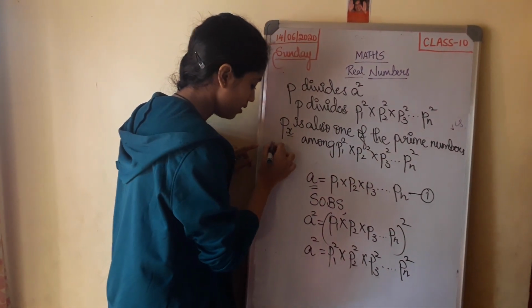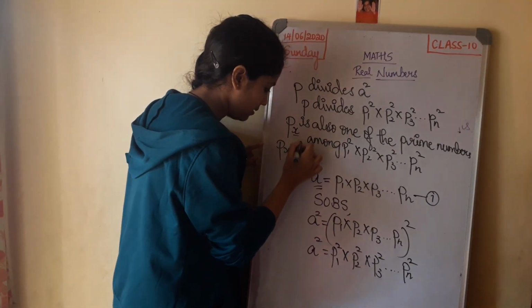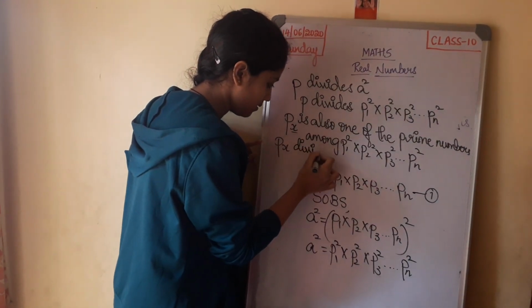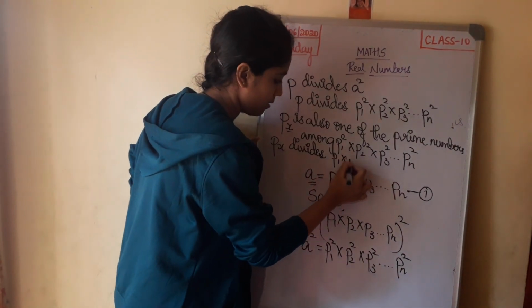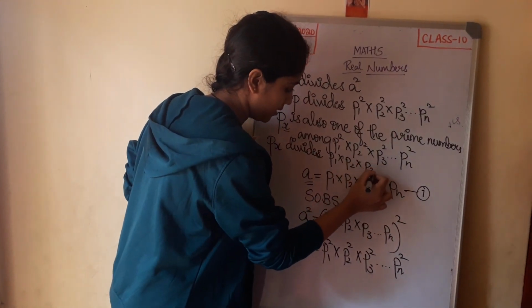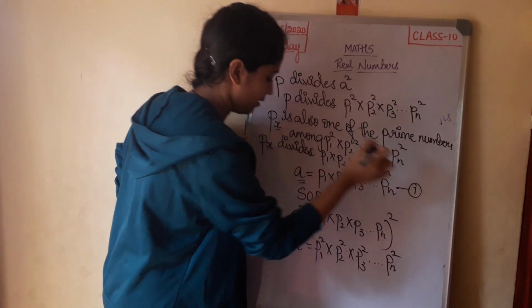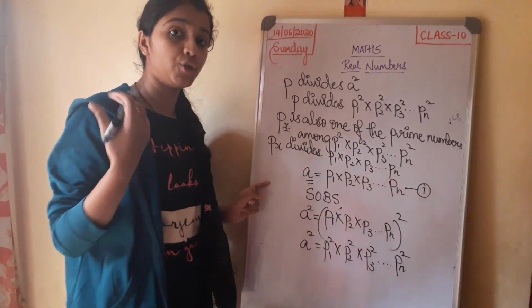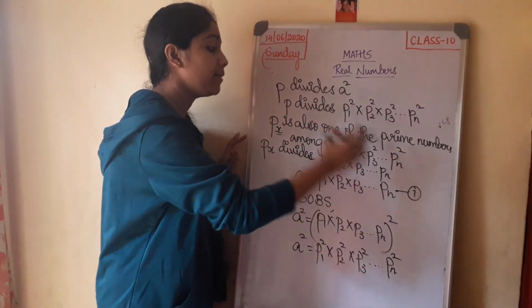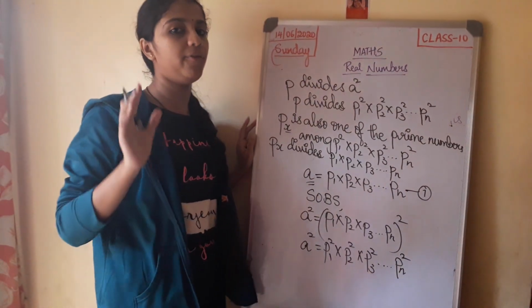Now Px divides P1, P2, P3 and so on until Pn. Now this can be told because all these numbers are unique, by the fundamental theorem of arithmetic.